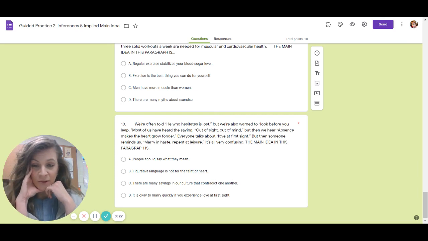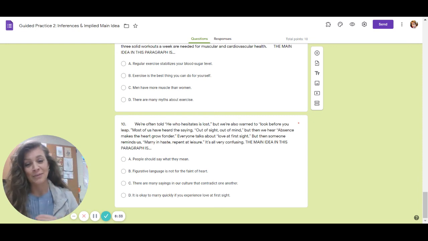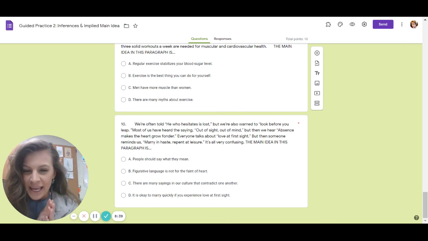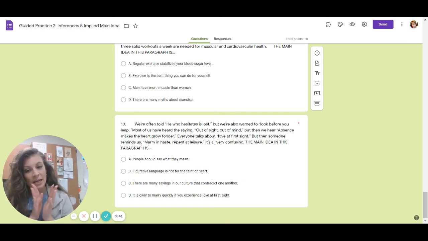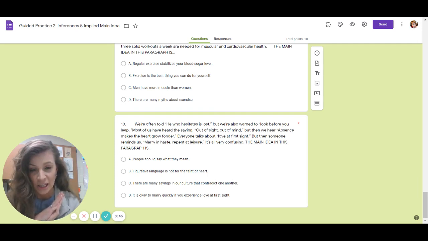The last one says it's okay to marry quickly if you experience love at first sight. That was a supporting detail. It was an example that was given in the reading passage that they tried to make sound like a main idea. So that one cannot be correct. And then we are left with A and C. So which one encompasses everything? People should say what they mean, or there are many sayings in our culture that contradict one another. Which one is best? The best answer is C.